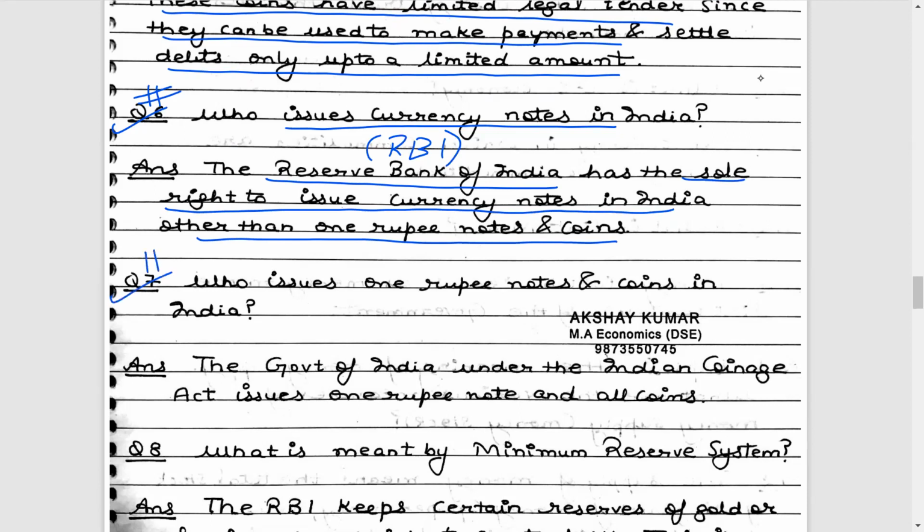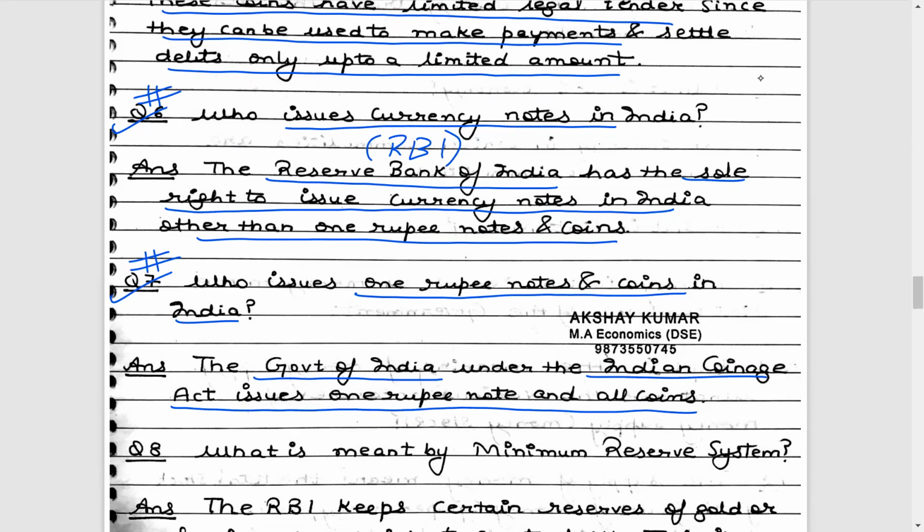Question 7, you can see who issues the 1 rupee notes and coins in India. They are issued by the government of India. So the government of India under the Indian Coinage Act issues 1 rupee notes and all coins. That means if in the exam you are asked who issues the 1 rupee notes and coins in India, your answer is not RBI. Your answer is the government of India.